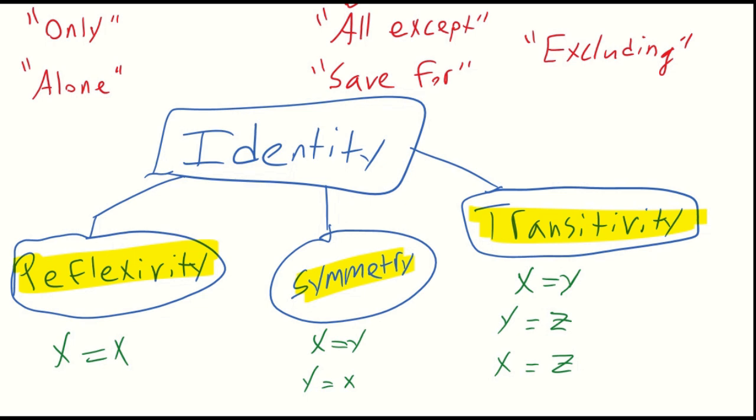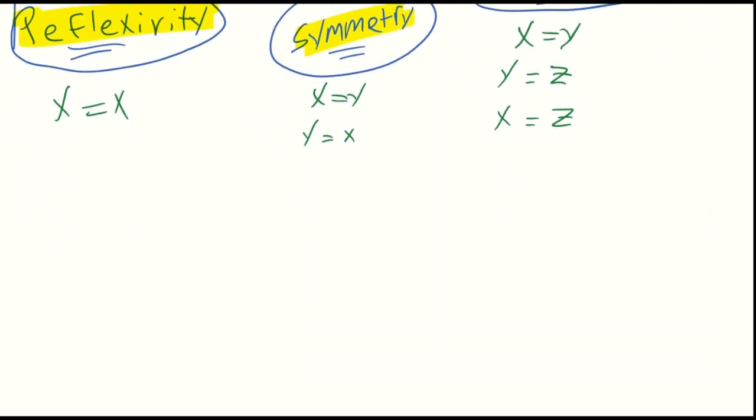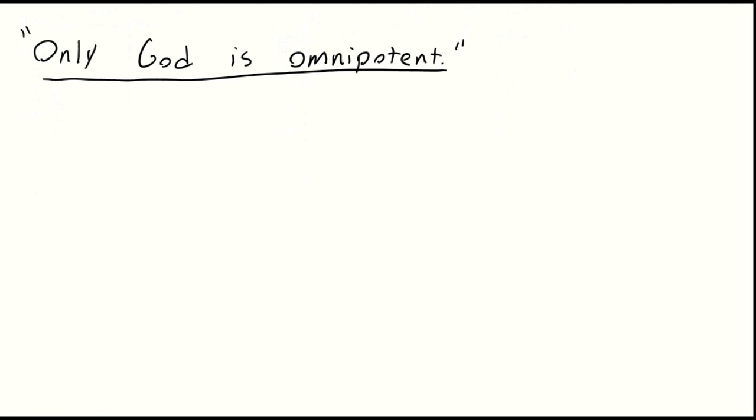Why is this important? Because if we're going to use identity in a proposition, that identity must obey, so to speak, these three features. The identity must be reflexive, symmetric, transitive. Otherwise, in predicate logic, this is not going to work. But let's think about some concrete examples and move away from this theoretical aspect, at least for now. Our first example is the following.